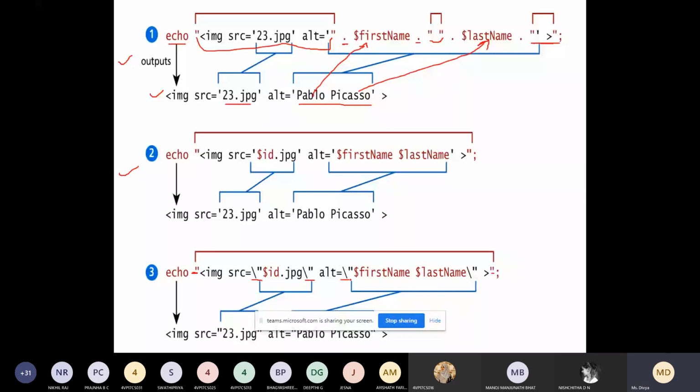I think these two are very simple. Here you may have a little confusion because you have double quotes, dots and all. This is very simple: use double quotes, and for the remaining use single quotes. Here also it is very simple: use double quotes, and wherever you have a double quote inside, put a backslash.